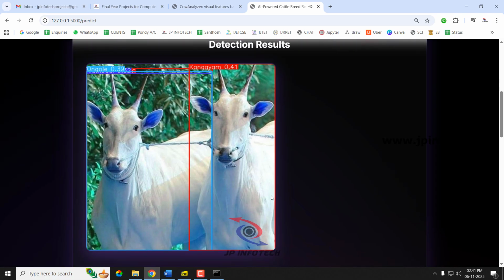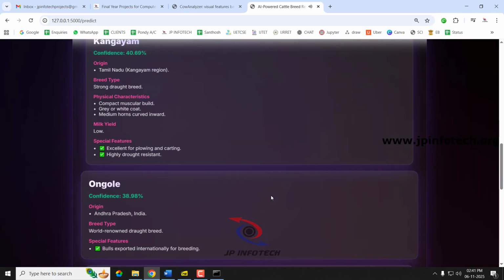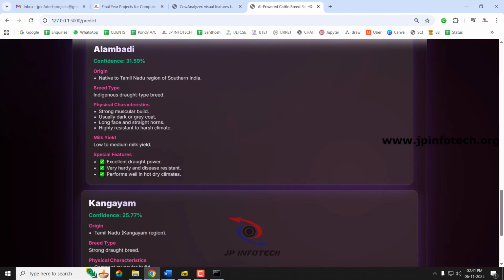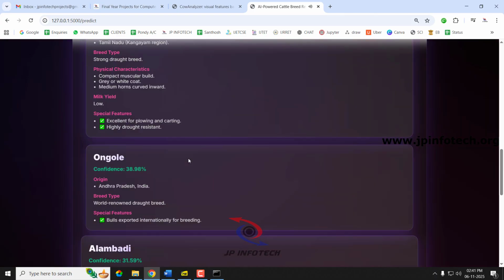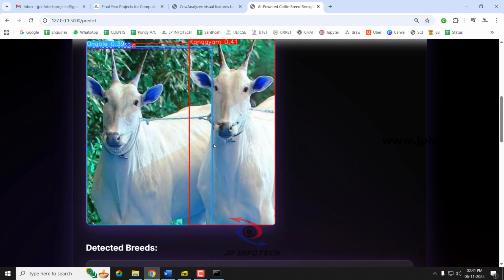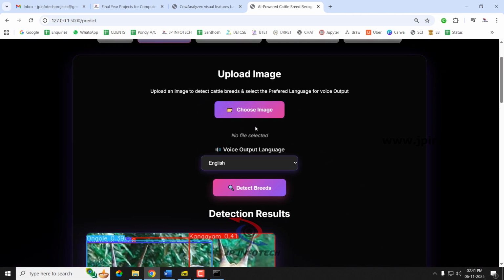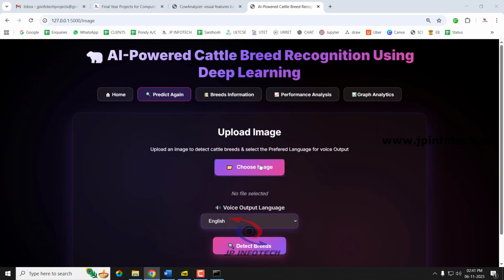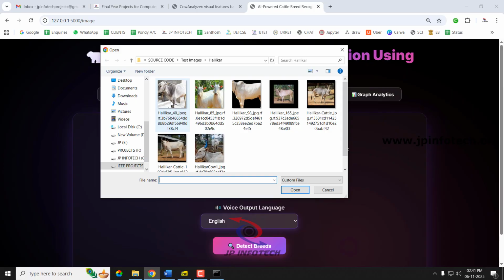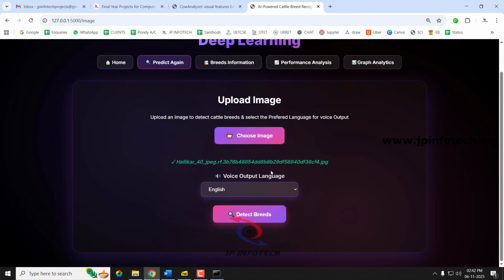Kangayam, origin Tamil Nadu, Kangayam region. Breed type, strong draft breed. Now you can see there were multiple images and so it has predicted wrongly. So these kinds of results also will come, because the model is not 100% perfect. So let us show with some other image.